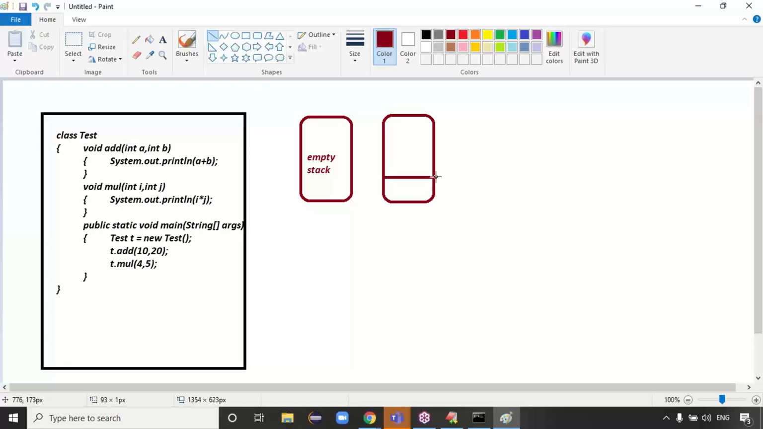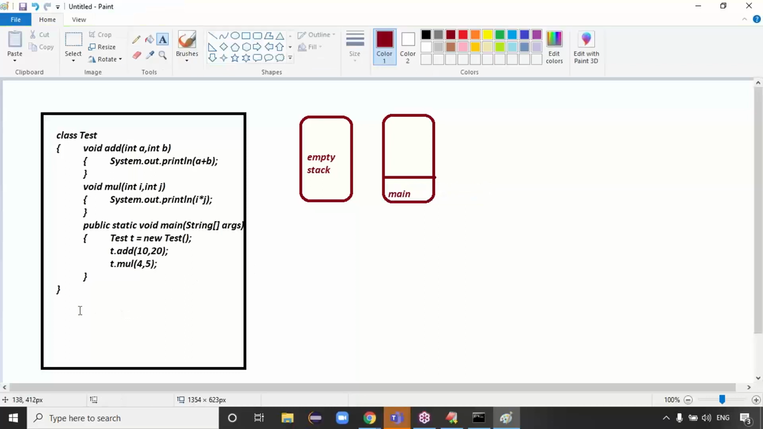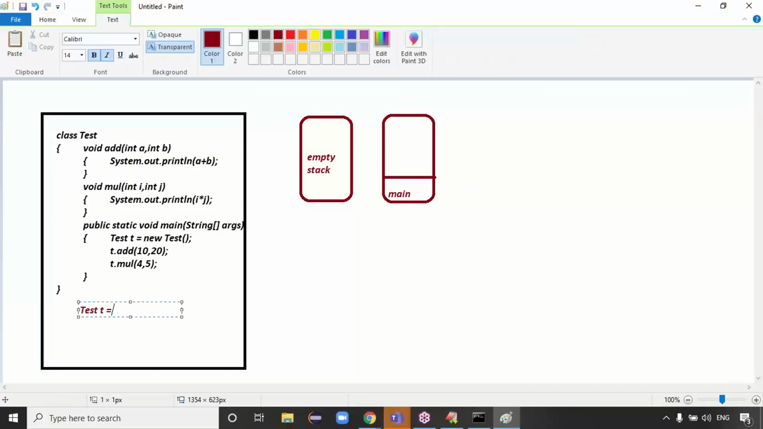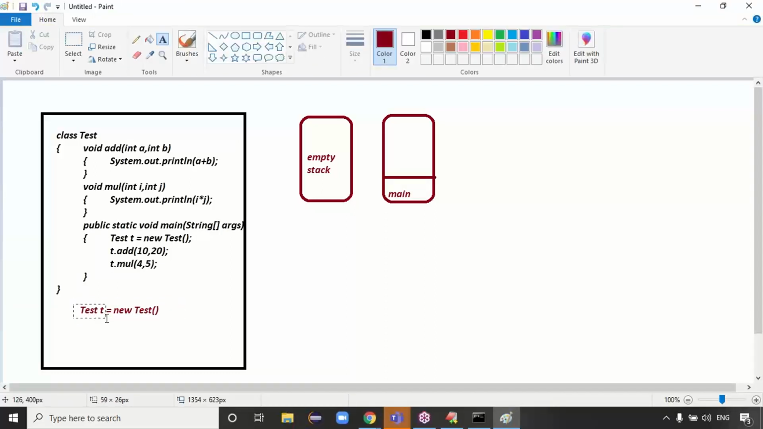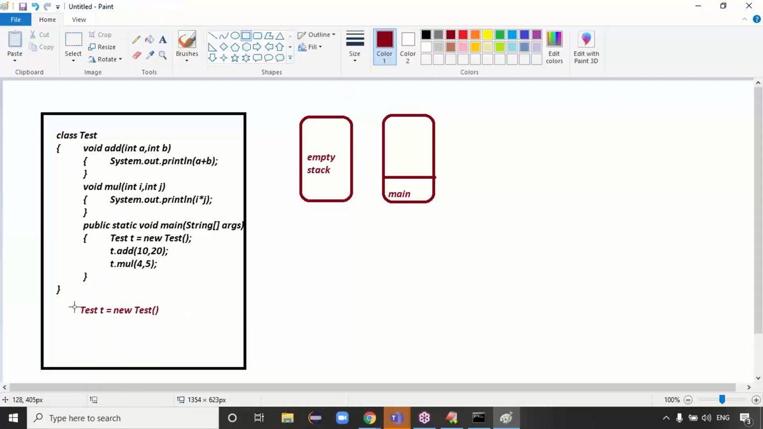Whenever the main method is called, immediately the main method name, simply main, and the corresponding local variable are stored. If you observe this line, Test t equal new Test, t is just a variable name, right? What about new Test? New Test is basically the object creation, right?